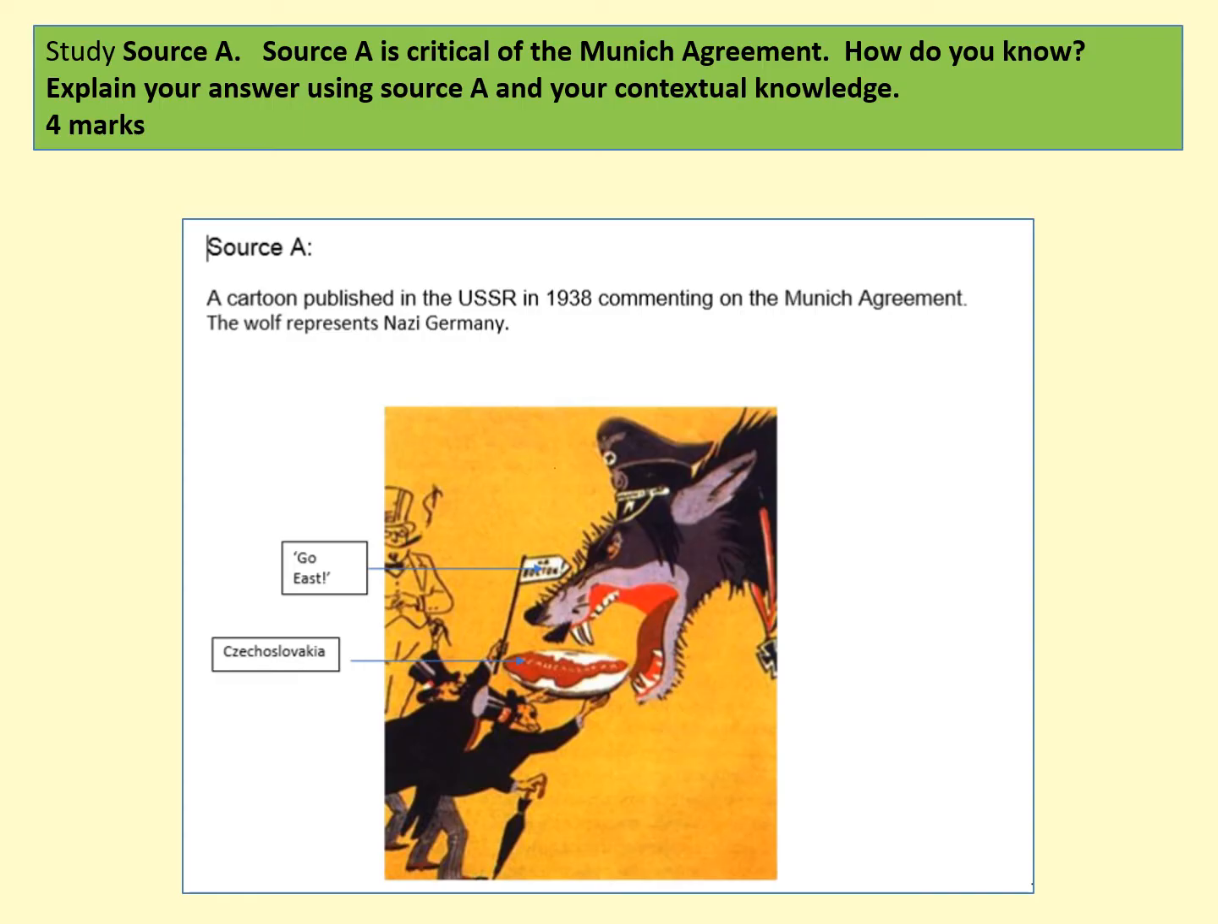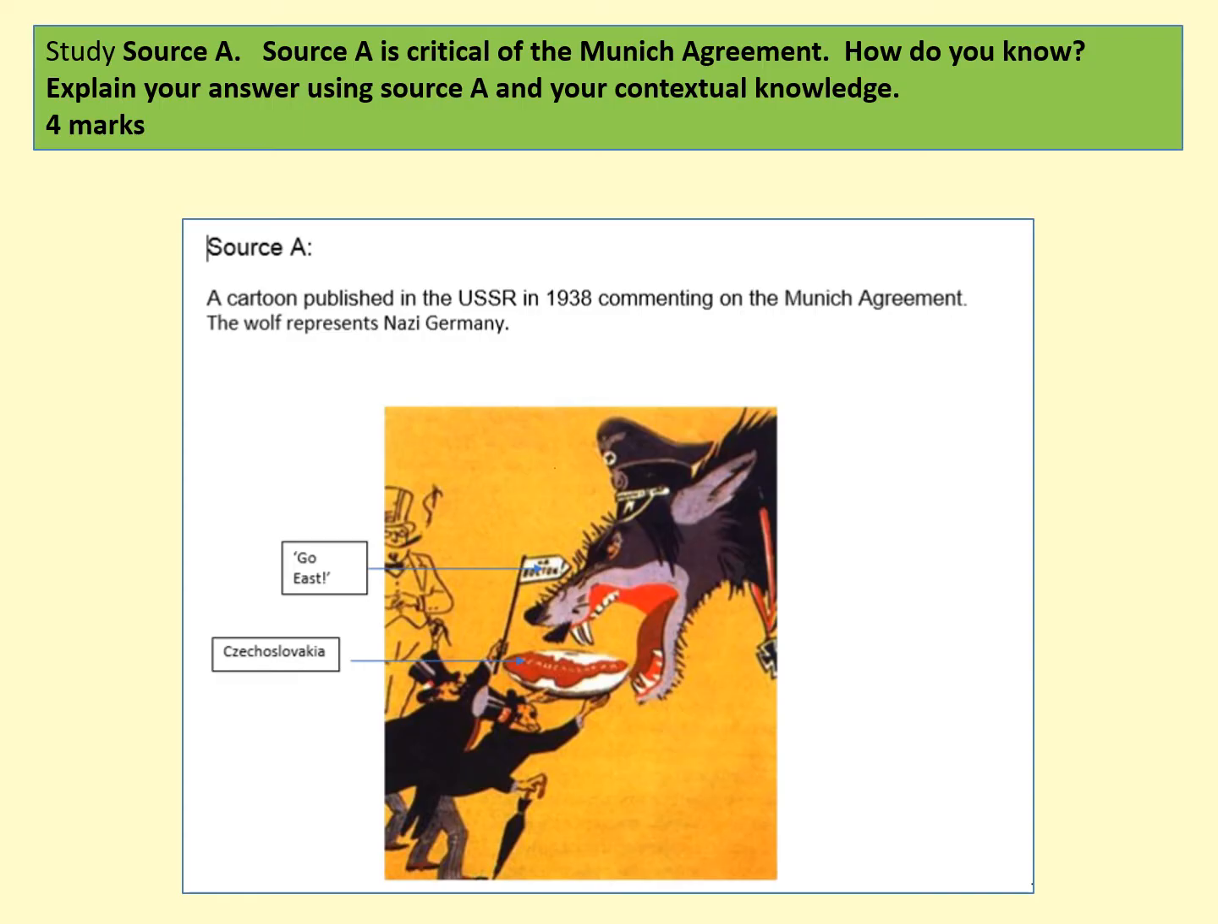So when you go into the exam, you need to be looking at this source really carefully. Look at the provenance of the source. So you can see here, this is a cartoon published in the USSR. So that's going to be really significant for you to think about. It's produced in 1938. It comments on the Munich Agreement, which is from September 1938, and the wolf is representing Nazi Germany. Now, the two key phrases there are the sign that says "Go East," and the country which is being fed into the mouth of the wolf is Czechoslovakia.